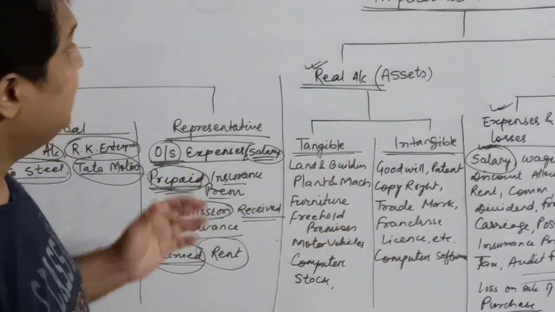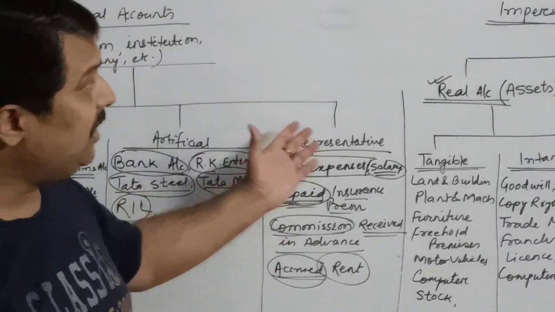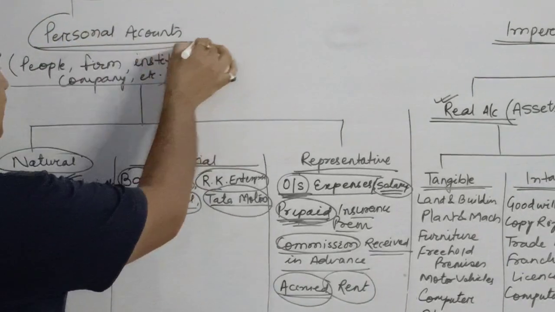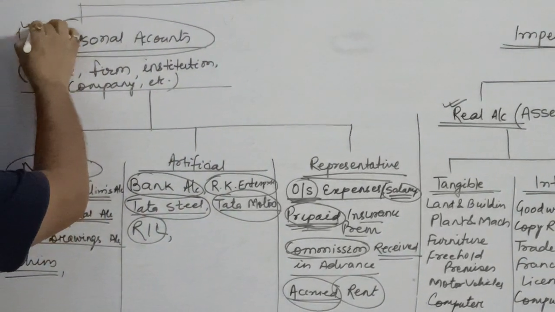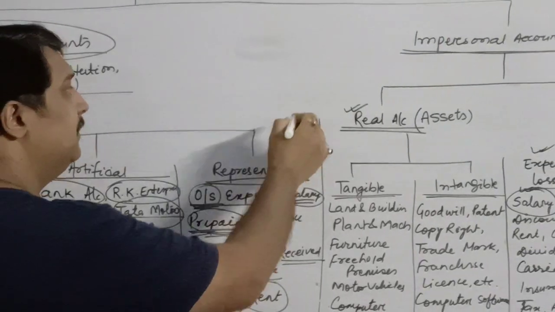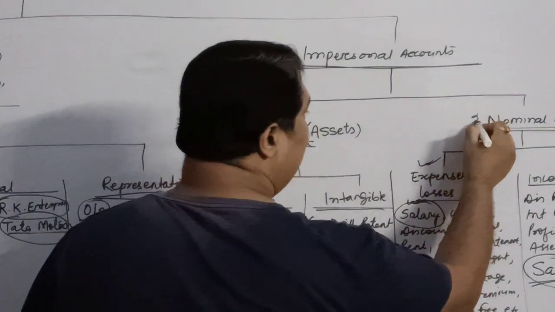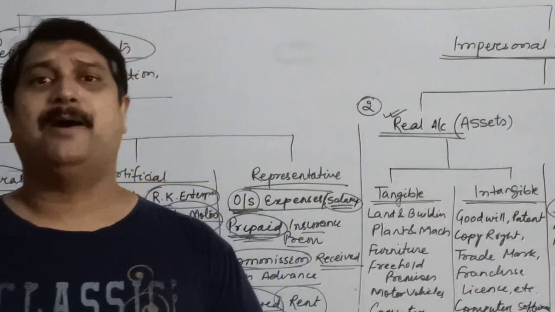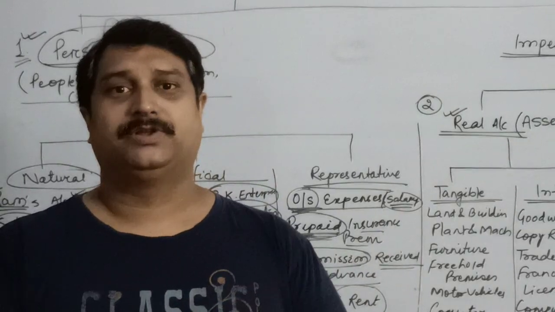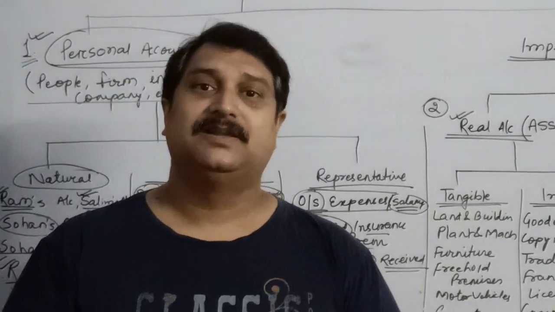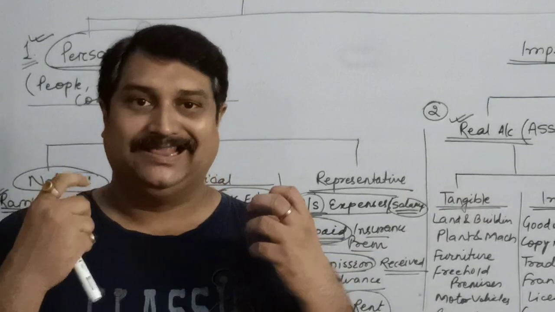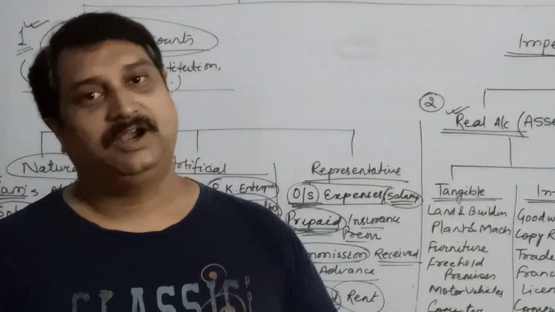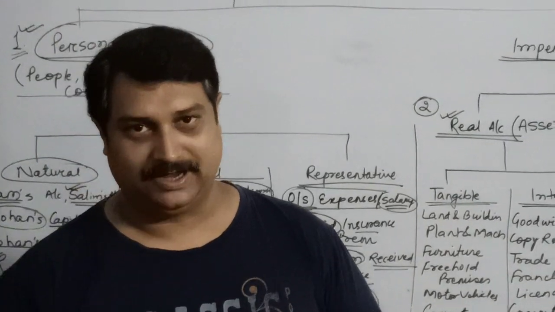Now we will discuss certain rules based on these three accounts. Ultimately, you can understand we have three accounts which we have to study. First is personal account, second is real account, and third is nominal account. So children, after understanding the accounts, we will see how to pass journal entries and on what basis. There are certain rules for each of these accounts. Based on them, the transactions will be recorded in the books of accounts. Let's see that.